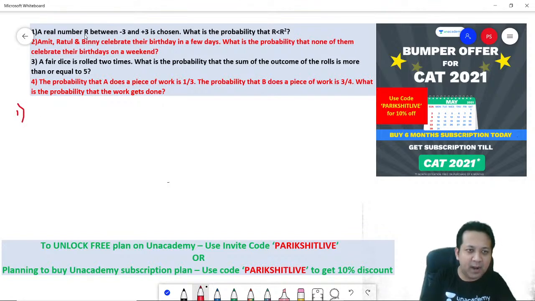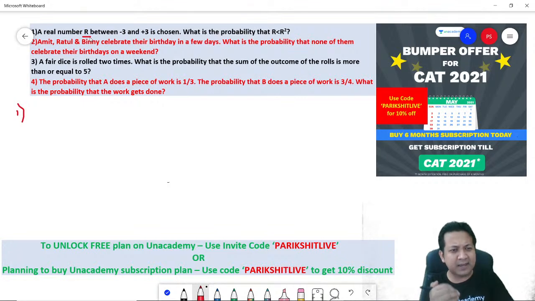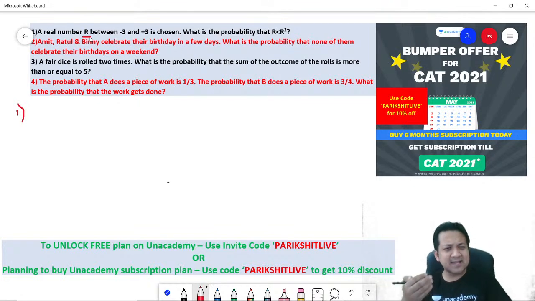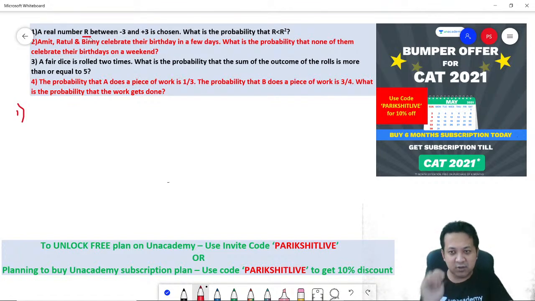Real number means what? It can be a fraction, it can be a decimal, it can be an integer, any number. As an example, it can be a number like 1.9999995, 2.4444449. Correct? Any number is possible because real number means decimals are also included.